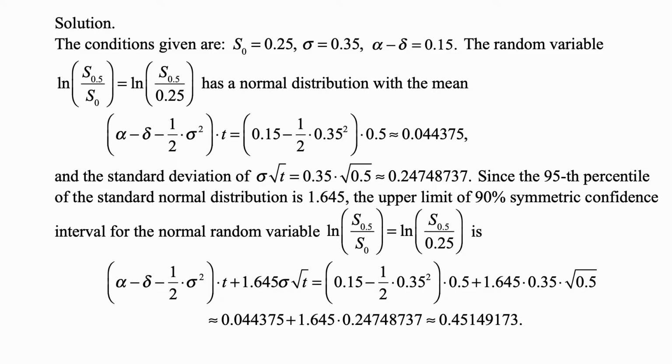The random variable, natural logarithm of S at 0.5 over S of 0, which is the natural logarithm of S of 0.5 over 0.25, has a normal distribution with mean alpha minus delta minus 1/2 sigma squared times t. In this case, t is 1/2, and all the other data is given above. We plug it in, and that becomes approximately